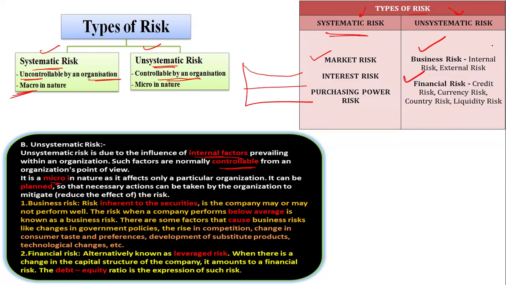Whether internal or external risks, business risk has two kinds: internal risks and external risks.